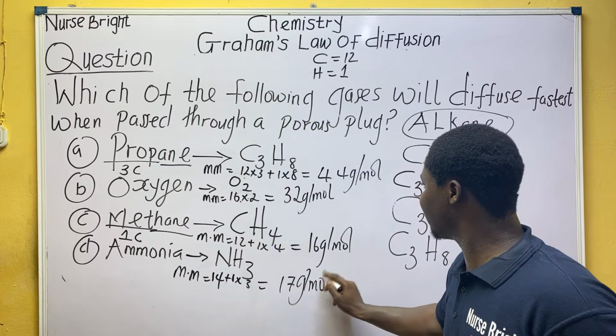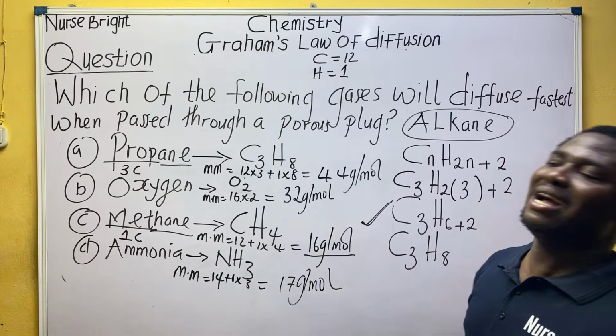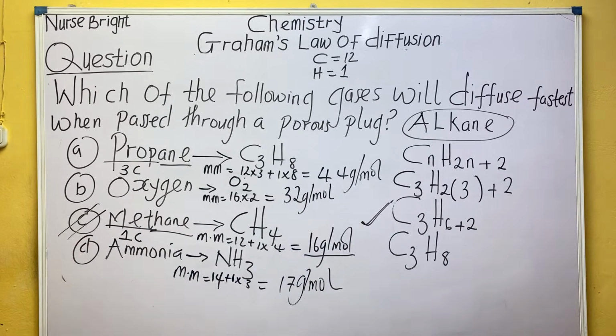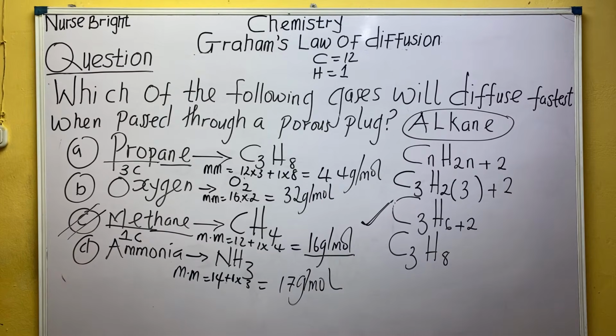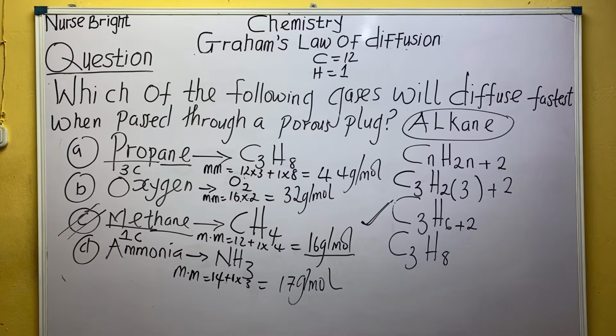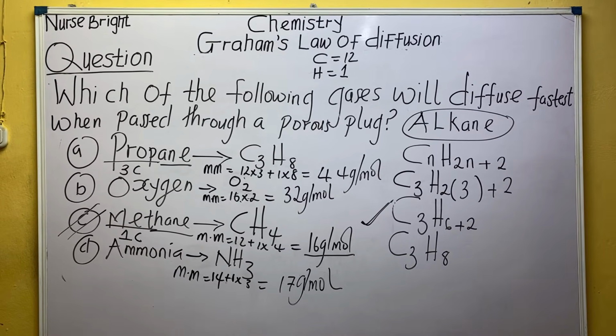So which one has the lowest mass? Do you know the lowest number now? So methane will diffuse faster. Everyone, methane will diffuse what? Faster. Ammonium is NH4. Do you understand? Methane will diffuse faster. Class, hope it is making sense to us.